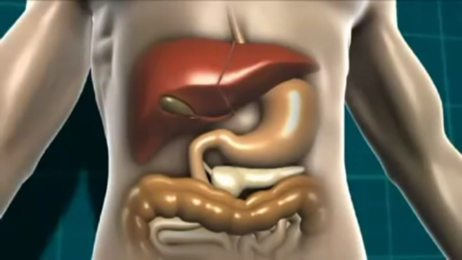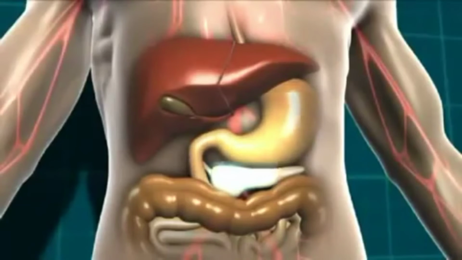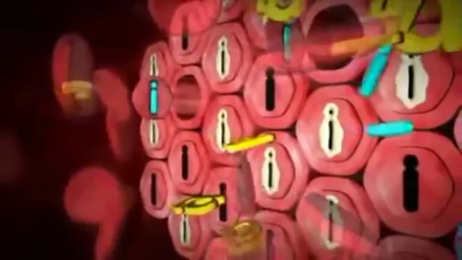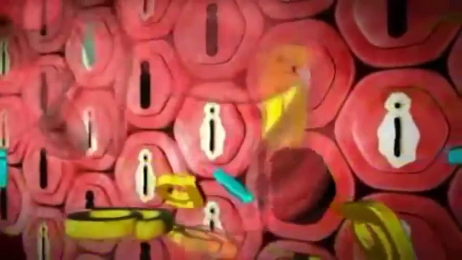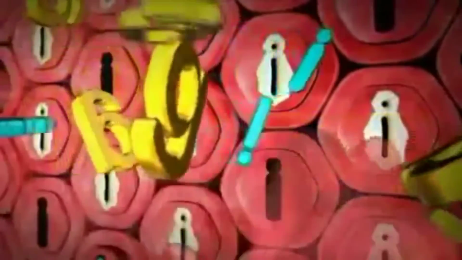So in type 2 diabetes, the carbohydrate containing food is broken down into glucose in the stomach and digestive system as normal. That glucose then moves into the bloodstream. The pancreas starts to produce insulin, which moves with the glucose through the bloodstream to all the body cells which need glucose for energy. However, the glucose can't always get into the cells because the locks to the cell doors have become furred up with fat deposits. That means that the insulin can't open the cell doors properly. So the level of glucose in the blood continues to rise.